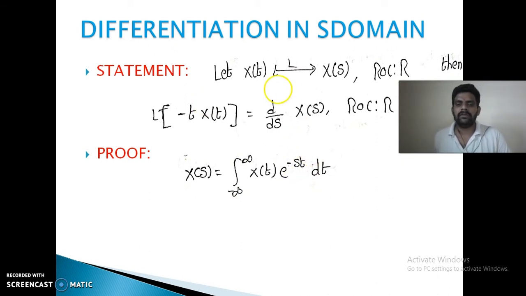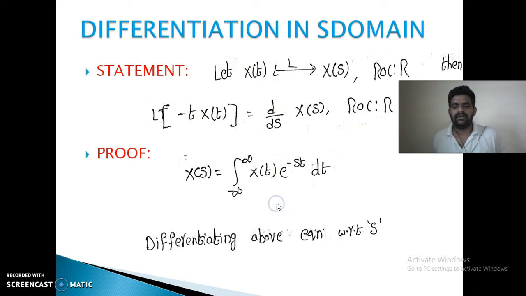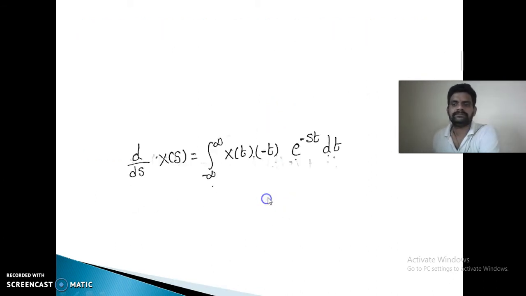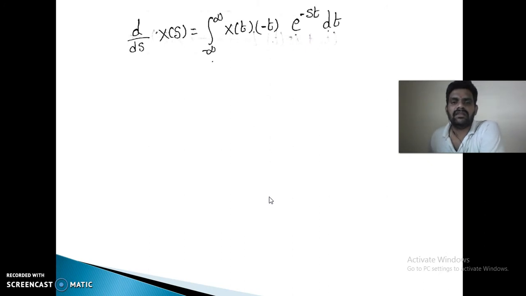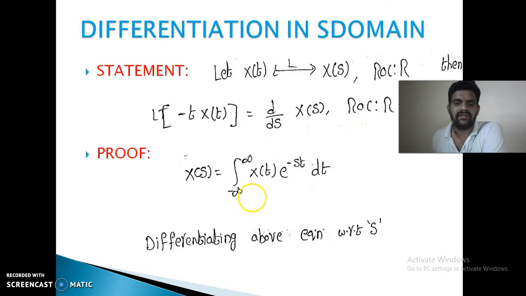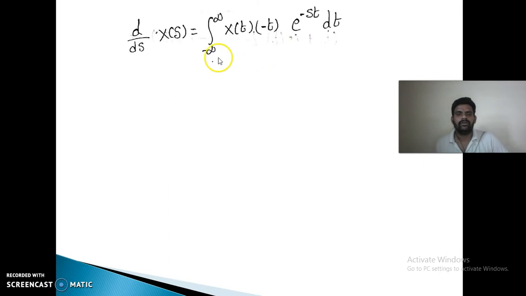Now differentiate with respect to s on both sides. So differentiating with respect to s on both sides, d by ds of x of s is equal to, on the right side of the equation, except e power minus st, all the remaining terms are functions of t only. In e power minus st only we have s, so only this function is differentiable with respect to s. So d by ds of e power minus st is equal to minus t into e power minus st.